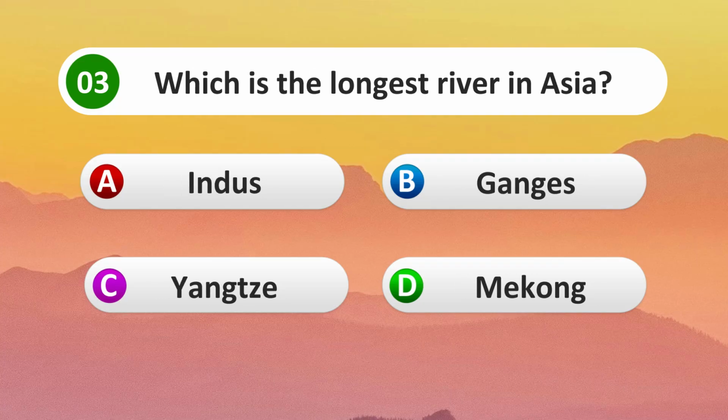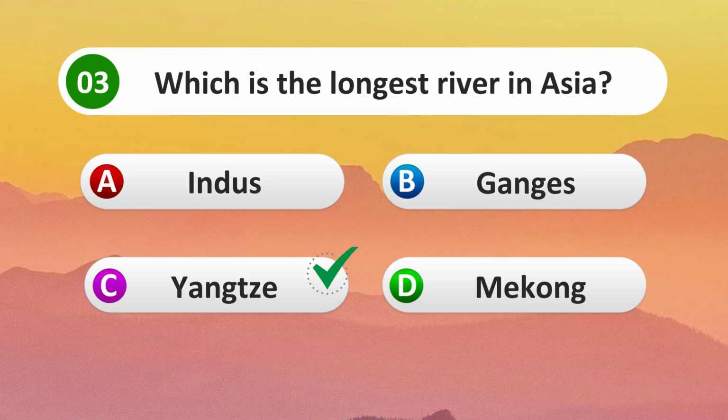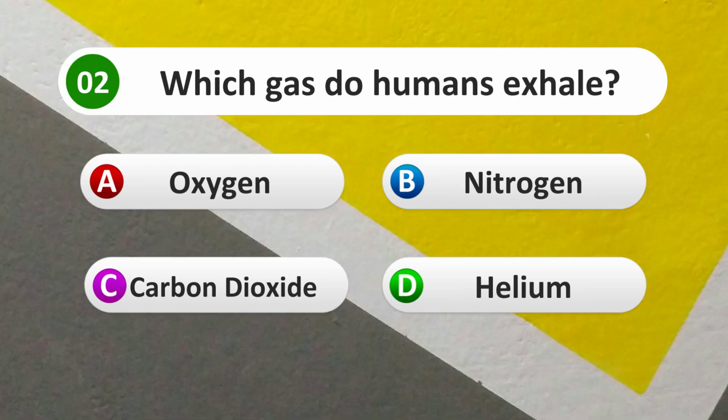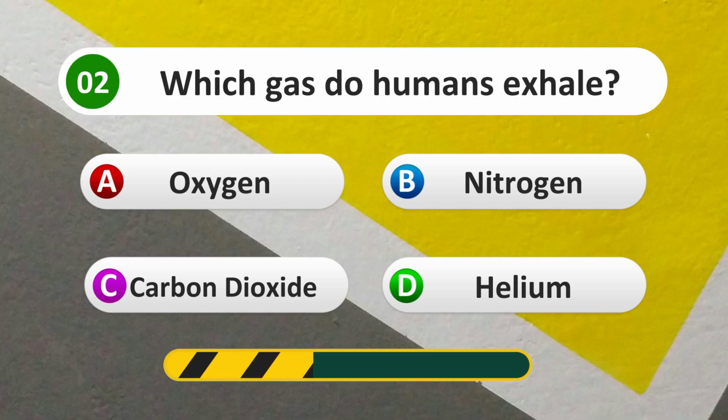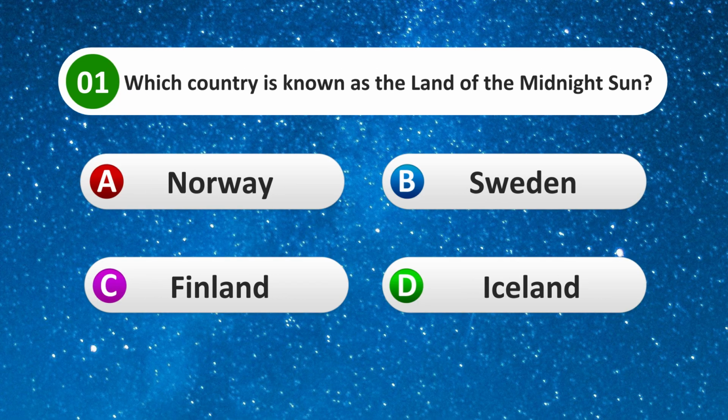Indus, Ganges, Yangtze, Mekong. Yangtze. Which gas do humans exhale? Oxygen, nitrogen, carbon dioxide, helium. Carbon dioxide. Which country is known as the land of the midnight sun? Norway, Sweden, Finland, Iceland.